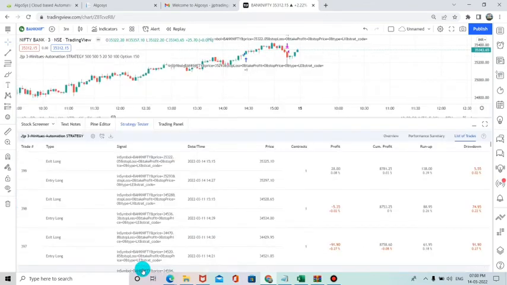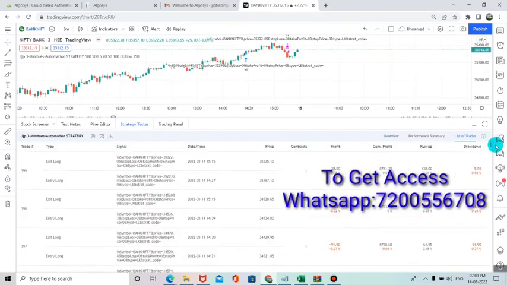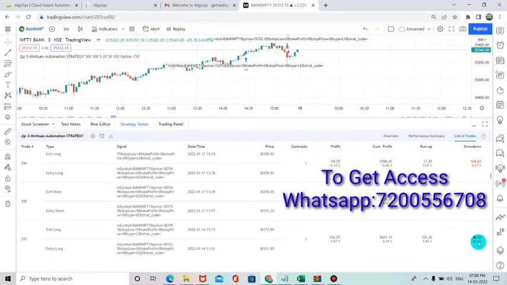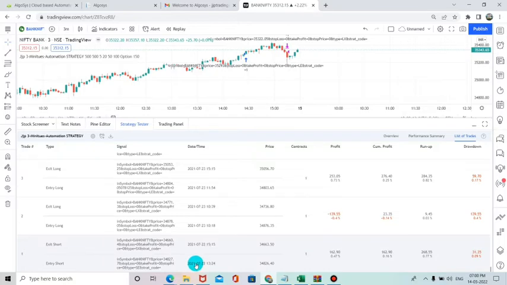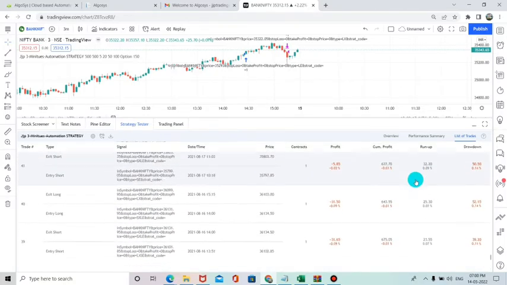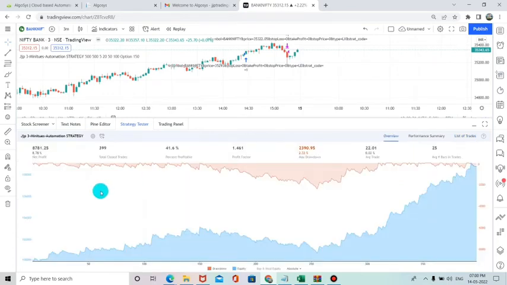And according to the 3 minutes time frame, now we are going to see the strategy backtest first of all. Our 3 minutes time frame strategy backtest, provided from the TradingView platform, is from the date 2021/7/22 till today, 14/3/2022. Right now you can see the backtest for the 3 minutes time frame.